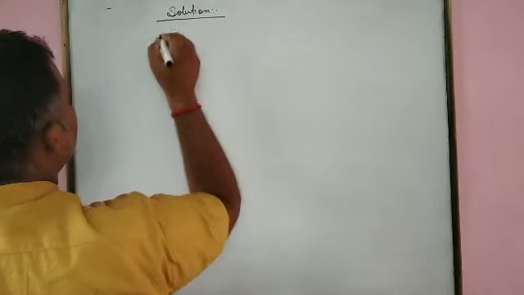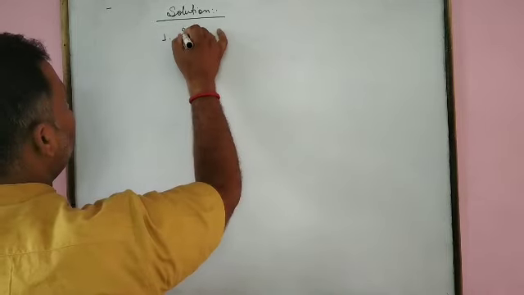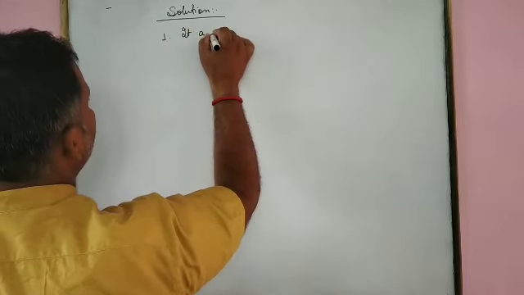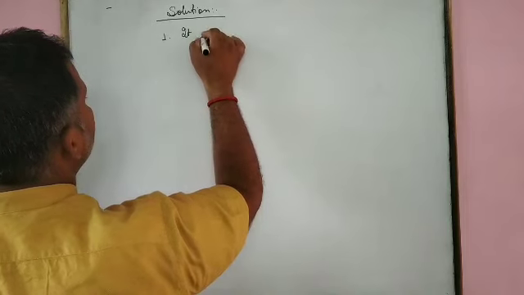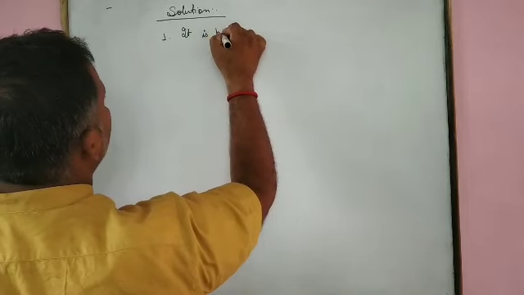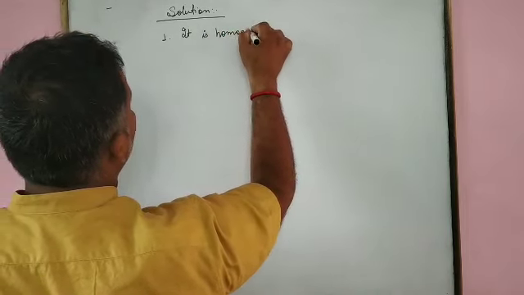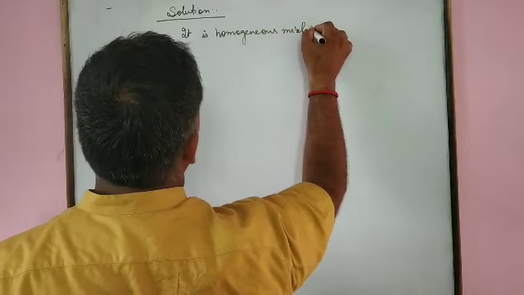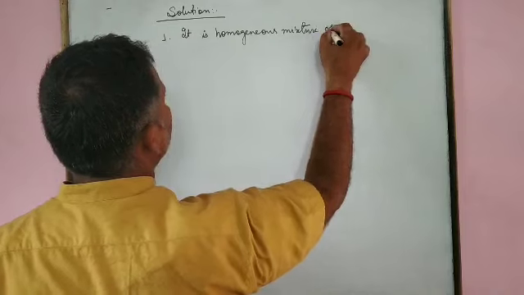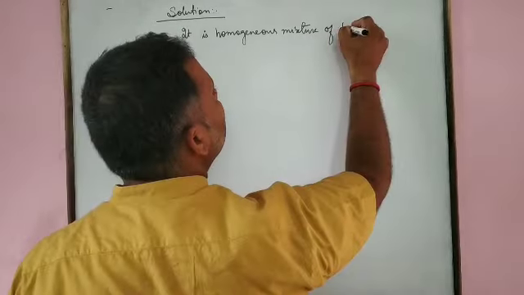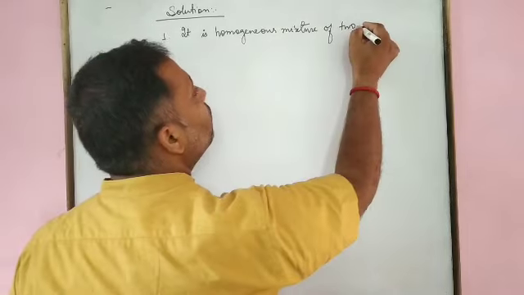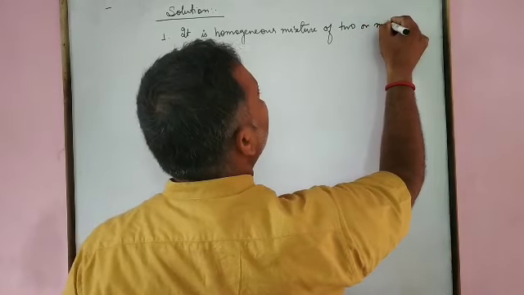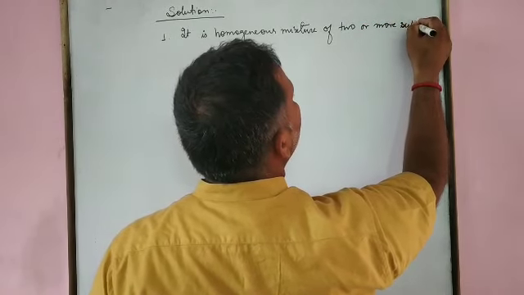The first one, solution. It is a homogeneous mixture of two or more substances.